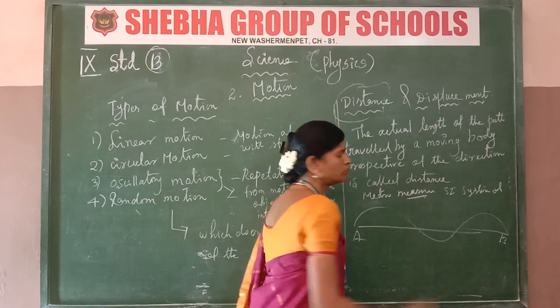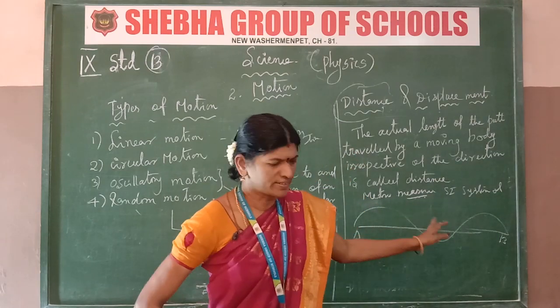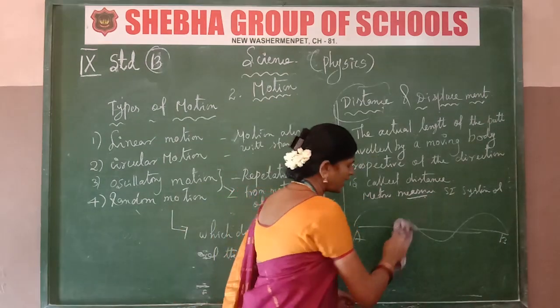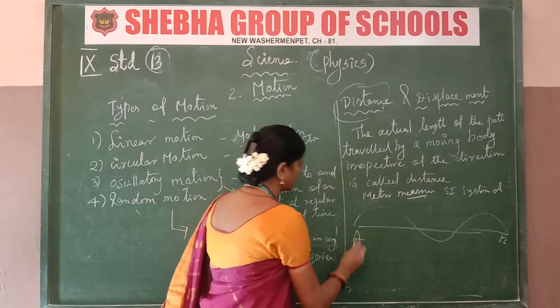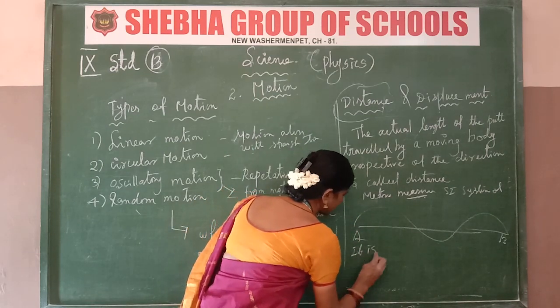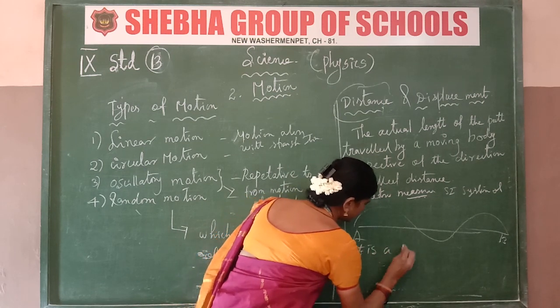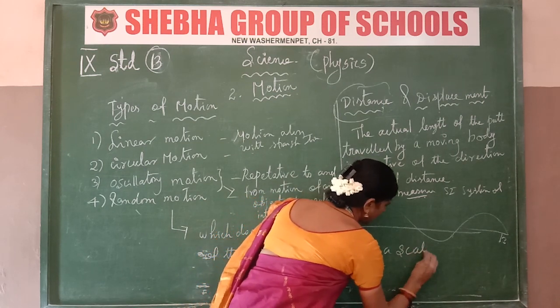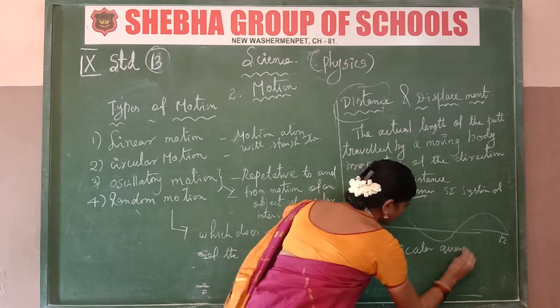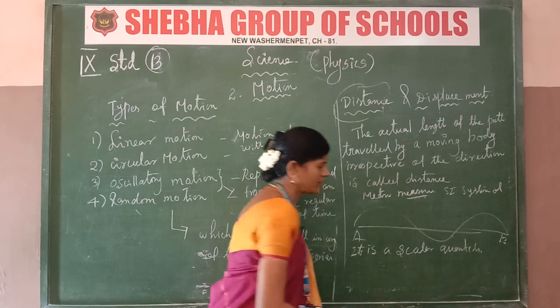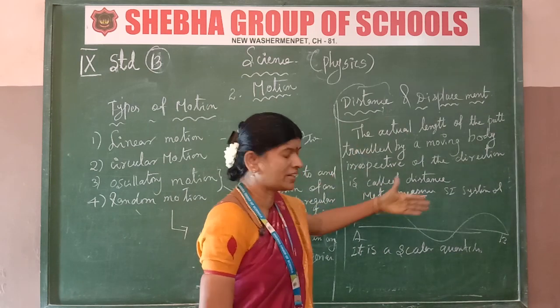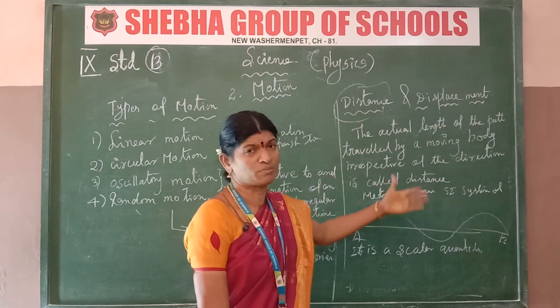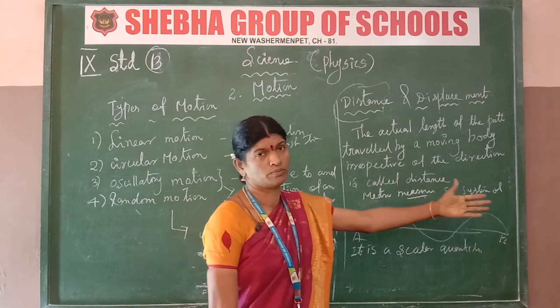Next, distance is a scalar quantity. It's clear. Distance is only for the path traveled in the time taken.